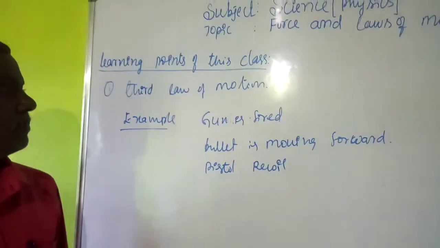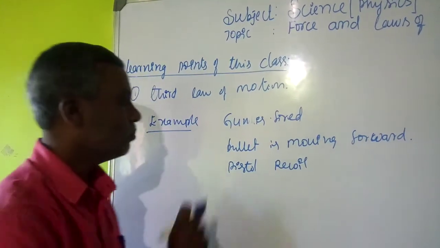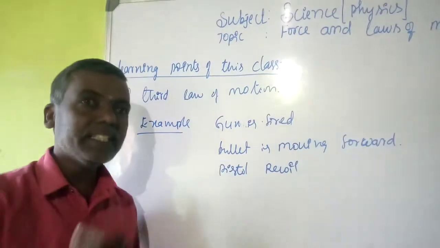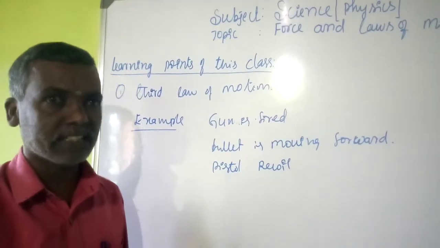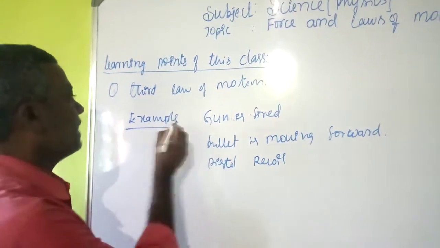That is the best example for the third law. When the gun is fired, the bullet goes in the forward direction, so the pistol should go in the reverse, opposite direction. It means it should recoil. That is one of the examples.